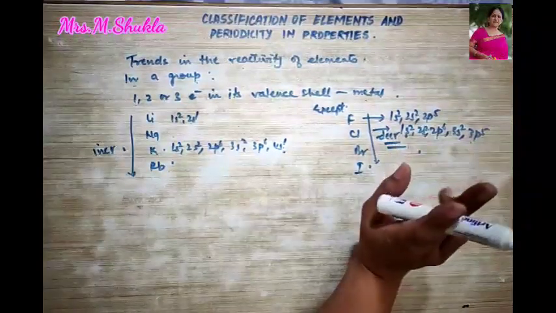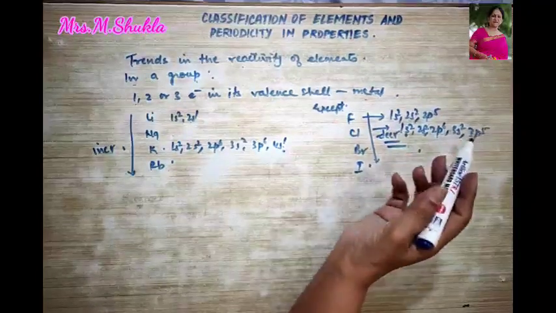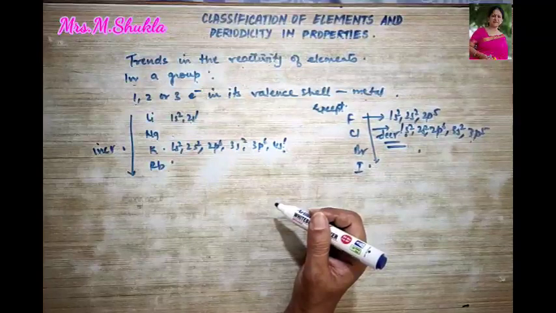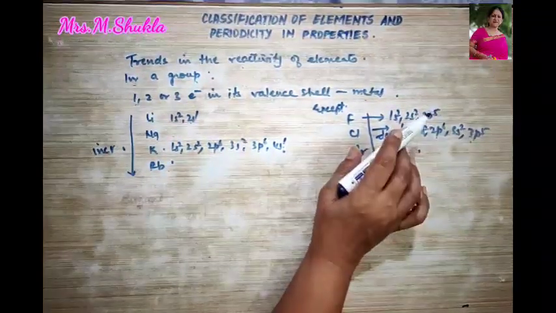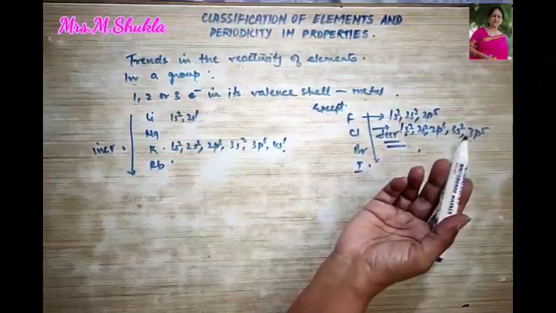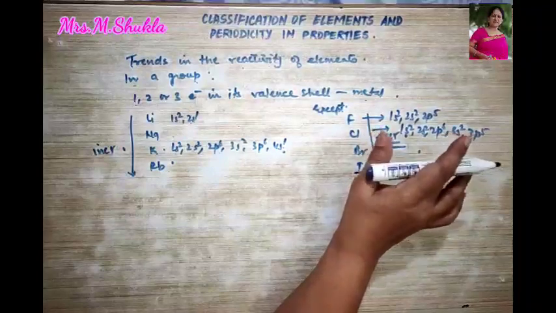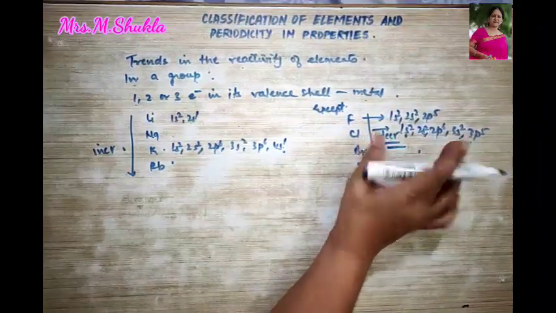Over here, the reactivity of a non-metal in a group depends upon its ability to gain electrons in its valence shell, right? So a non-metal will be more reactive when it has a greater tendency to gain electrons. If the distance of the valence shell from the nucleus is small, the attraction will be more.